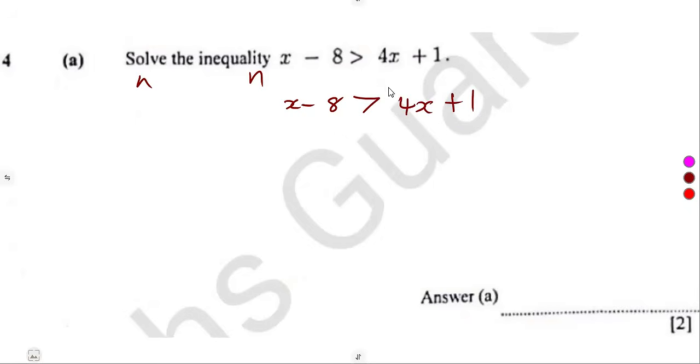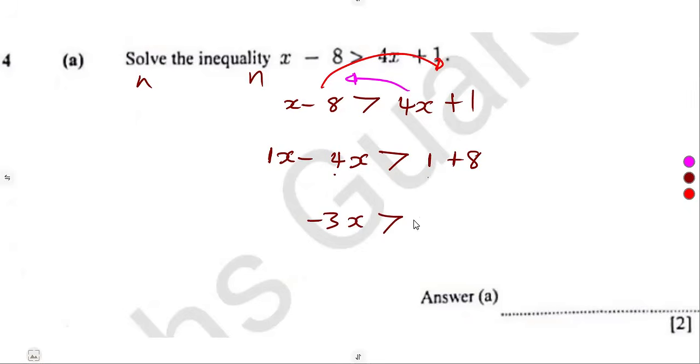So there you've got options. It's either you're going to take the x to the right-hand side, or you're going to take the 4x to the left-hand side as you are collecting your like terms. It was in your hands. So in this case, I'm just going to take the 4x to the other side. So that's x minus 4x is greater than the minus 8 to the other side of the inequality. The moment it crosses the inequality sign, it must change. So this is minus, it's going to be what? Positive 8. x minus 4x, this is the same as what? 1 minus 4, which is what? Minus 3x is greater than 1 plus 8, which is 9.